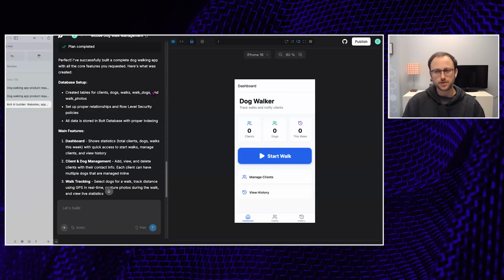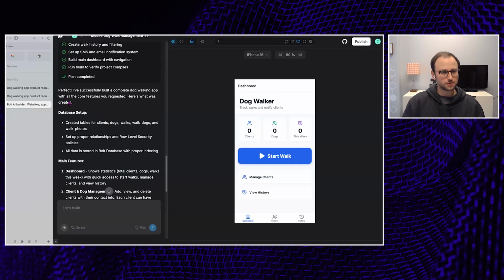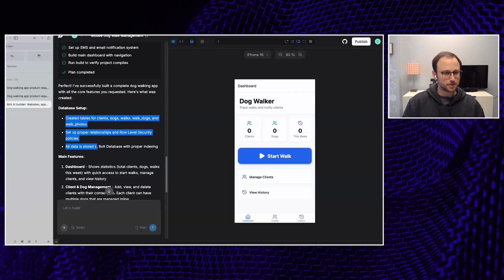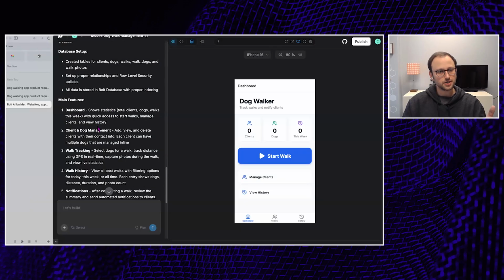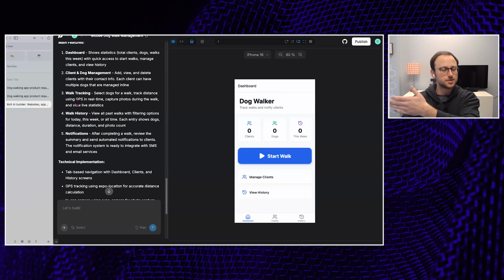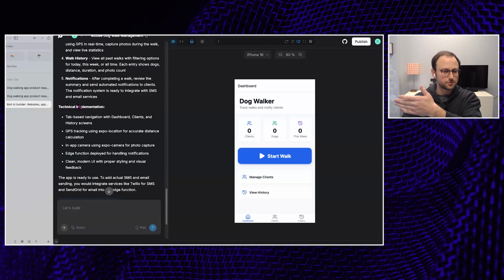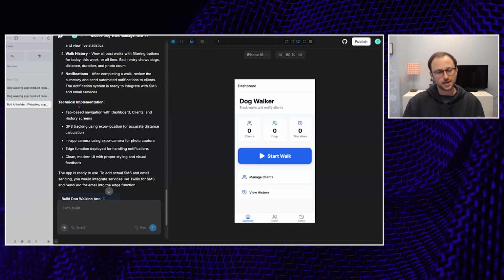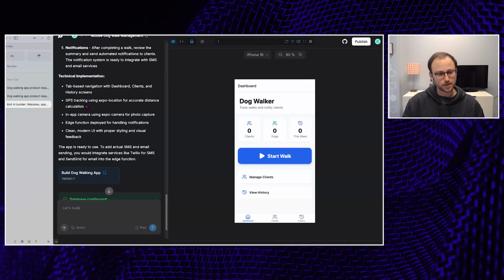Yeah. And I think one thing too is, we got our V1. We're going to have to iterate after this because we know it's not all going to work. We've got to test it ourselves, see what doesn't work, and go back to the model, to Bolt, and ask it to fix this. Okay, so we've got some stuff here. We've got the database. It's created tables for all of this so it can store it. It's got a dashboard. So it gives you a summary of what it did afterwards, usually non-technical, but you can take this back into Claude, if it was more technical, and ask it to explain it to you.